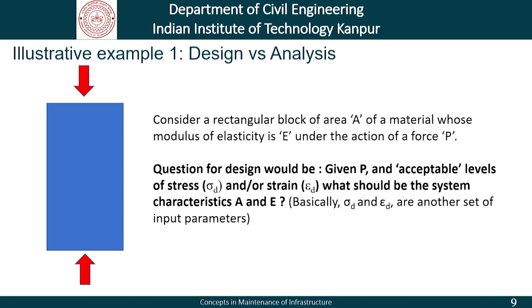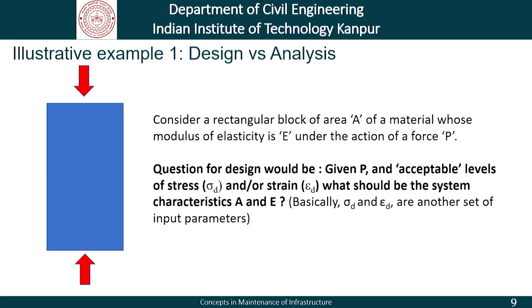Now, from the point of view of design, what will be the question? Given P and an acceptable level of stress, let us call it sigma d, and or strain which is epsilon d, what should be the system characteristics A and E?